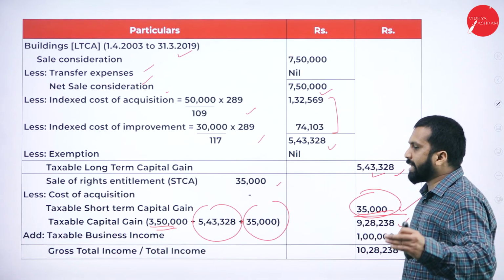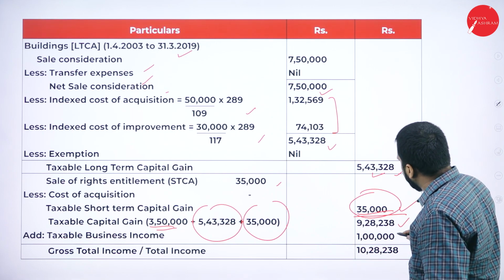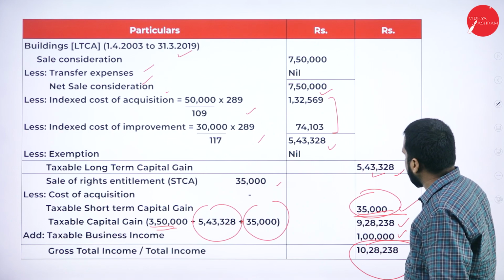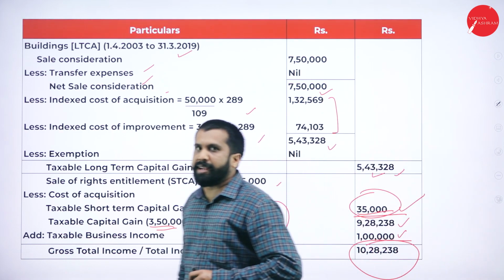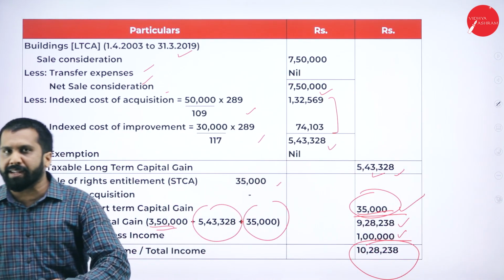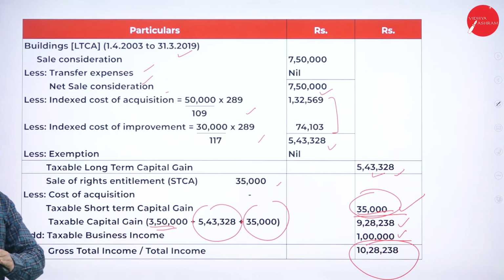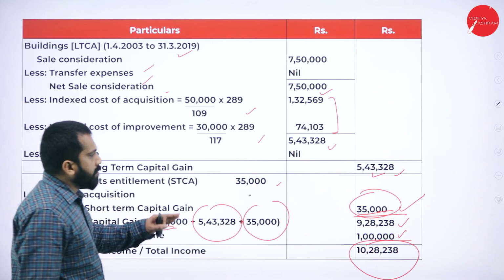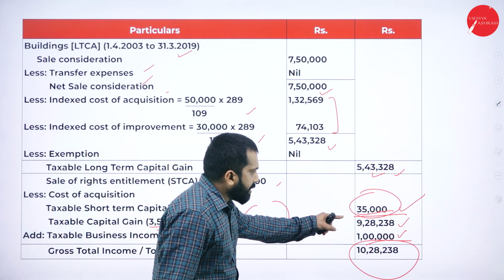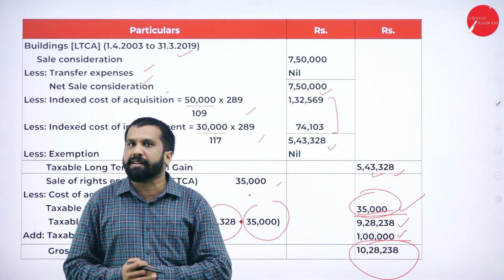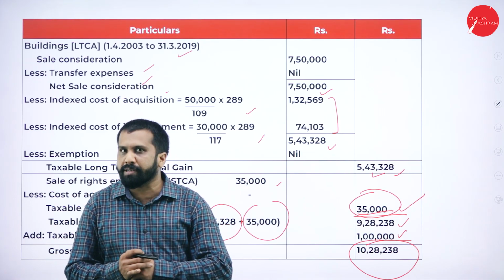9,28,000. What is the taxable income from business? 10 lakh. Total income, 1 lakh. Total income is 10,28,000. In your examination, they will not ask you total income in the capital gain. But in case if they ask, then you are supposed to do like this. 9,28,000 plus 1 lakh, you are supposed to take 10,28,000. Hope you are clear.